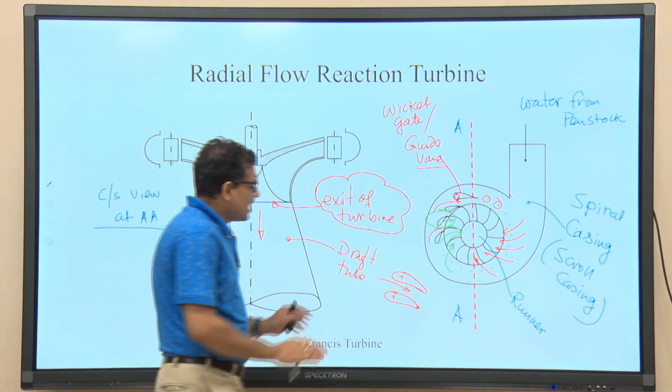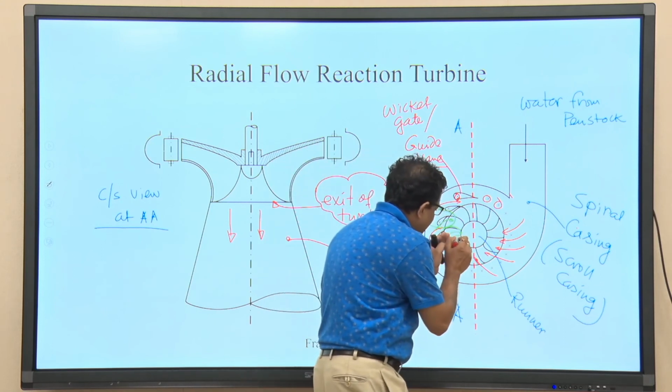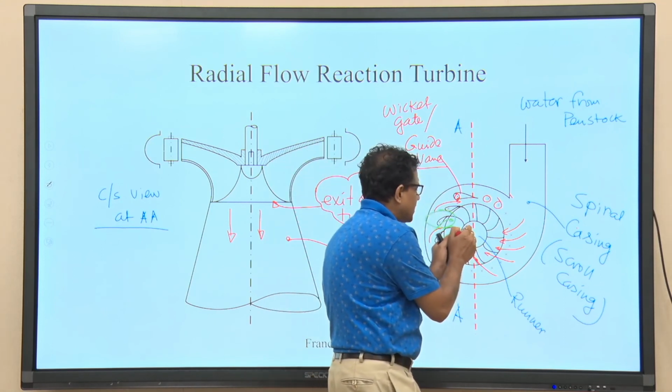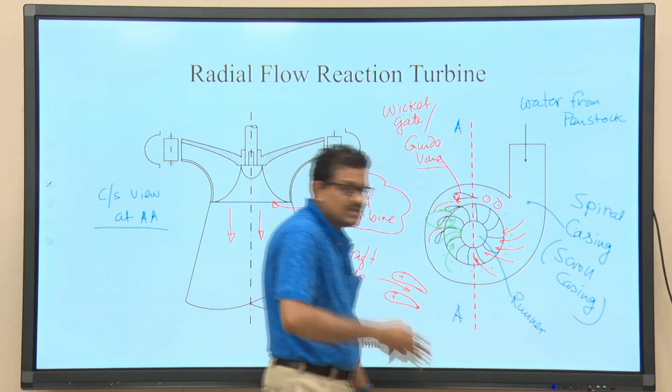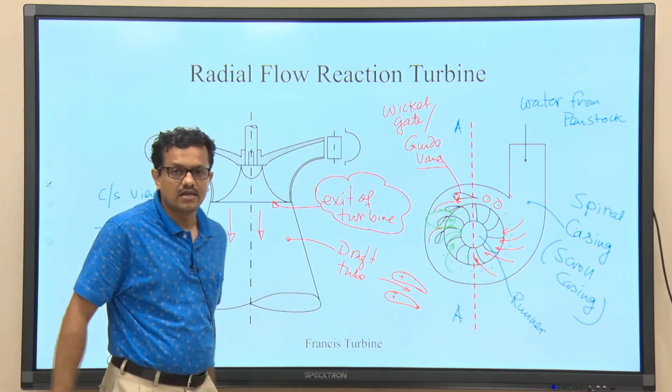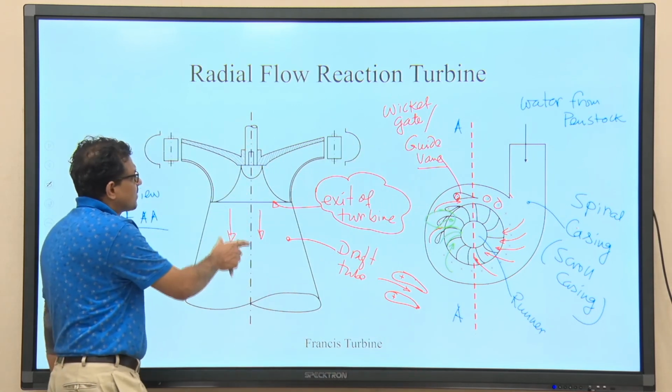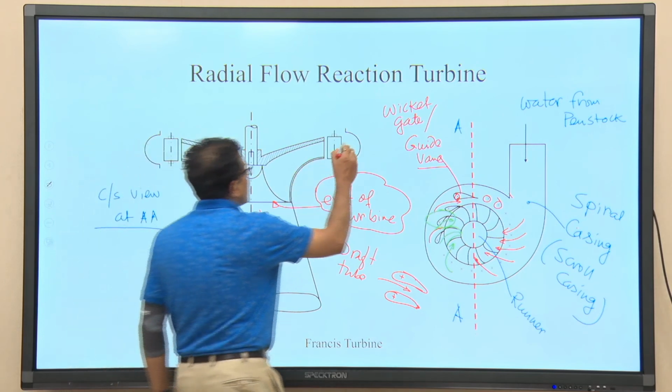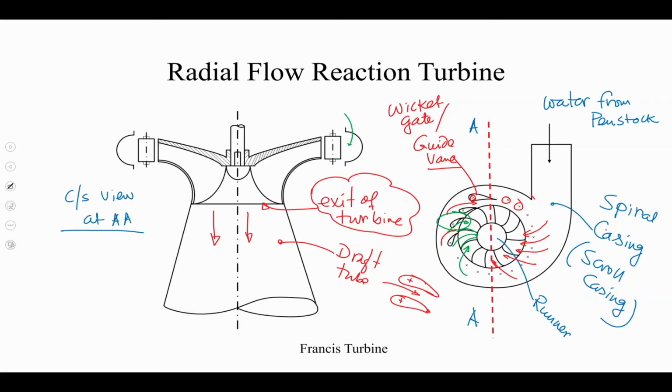Okay. And when the fluid is coming out from the blade, it will have a change in direction from radial to axial. So, now I will be coming to this particular section. This is the scroll casing, or spiral casing.